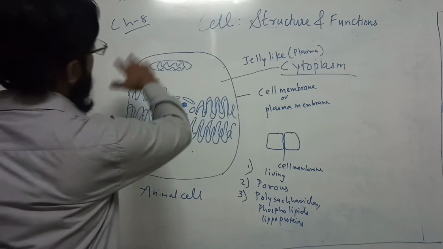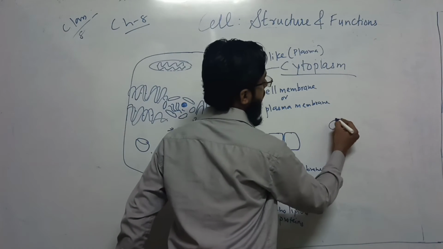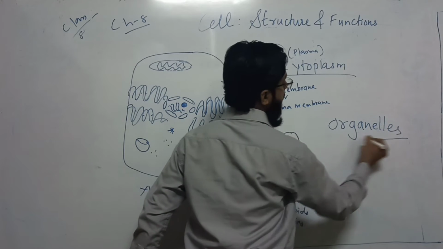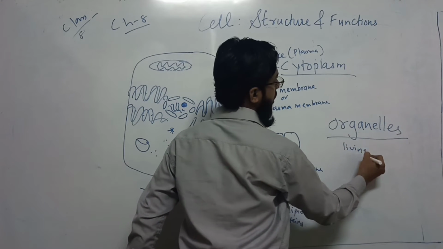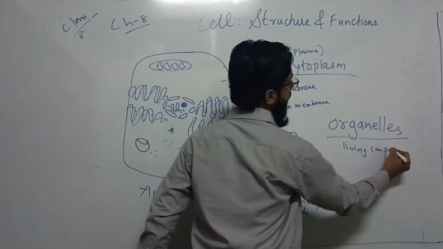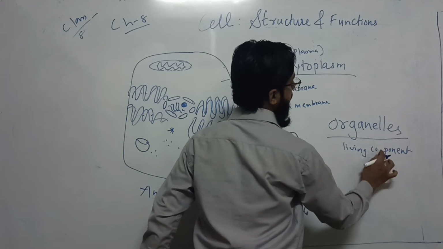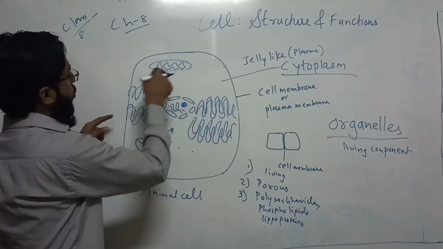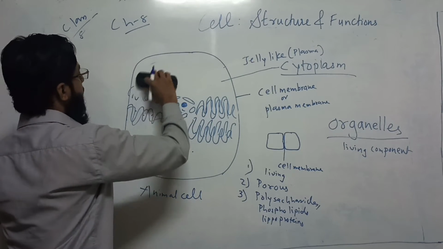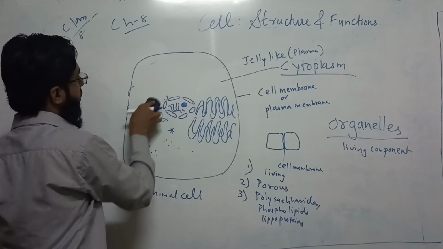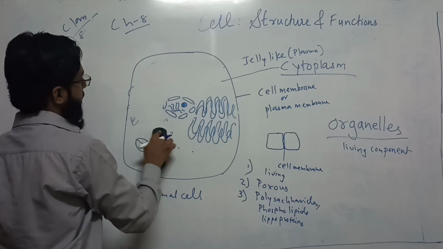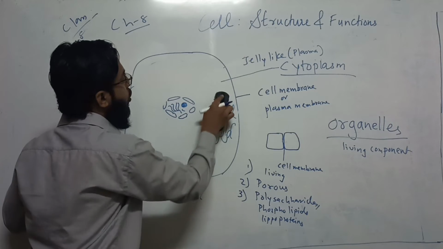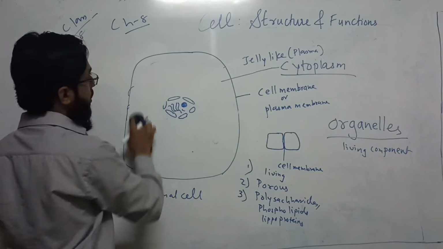These all are known as organelles. The living components of the cell are known as organelles. Mitochondria, endoplasmic reticulum, centrosome, ribosomes, lysosomes, all these are present, which you are going to learn in 9th standard.